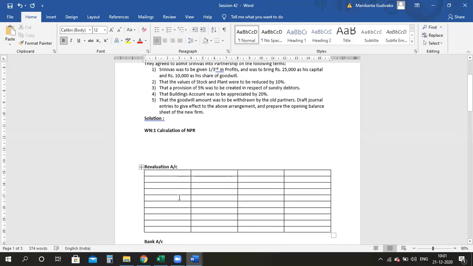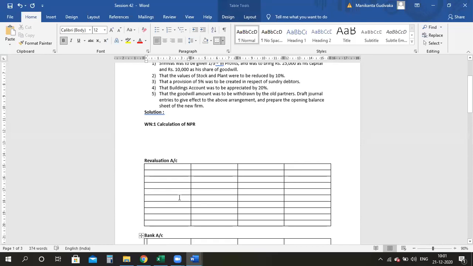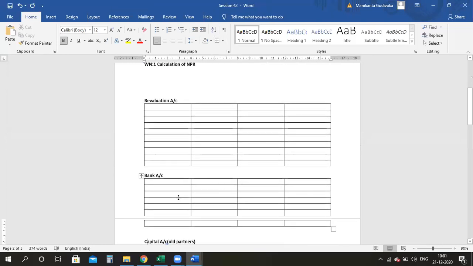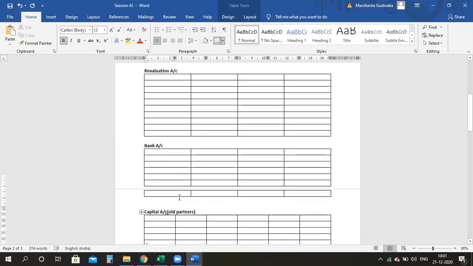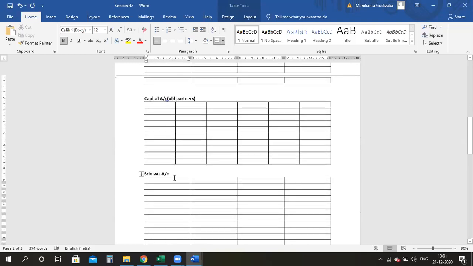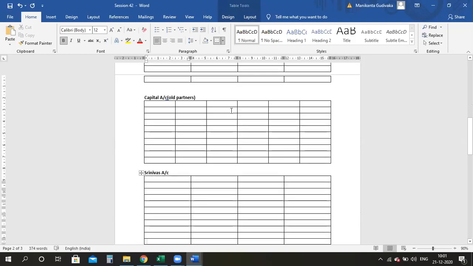After that I need to do revaluation adjustment. Therefore, I opened one revaluation account. There, I need my closing bank balance. Therefore, I am opening a bank account. Capital accounts, what I prefer is old partner separately and new partner separately. There will not be any confusion as such. That's the reason I'm opening separately.